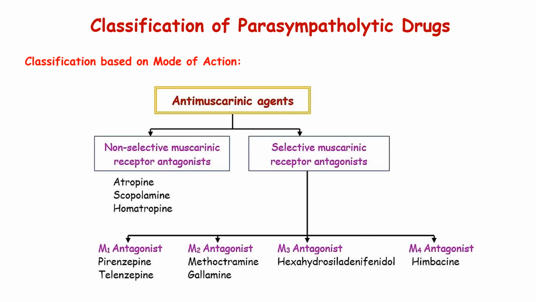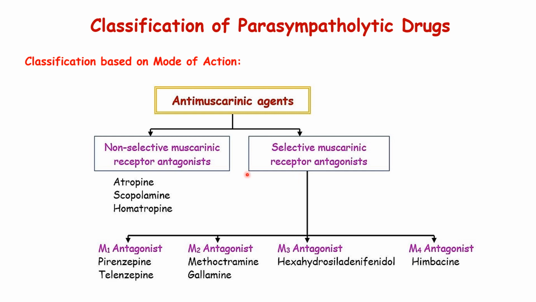We also classify the parasympatholytic drugs according to their MOA. The antimuscarinic agents can be classified according to their selectivity to the muscarinic receptors. Of course, we have the non-selective muscarinic receptor antagonists. This includes atropine, scopolamine, and homatropine. We also have the selective muscarinic receptor antagonists.